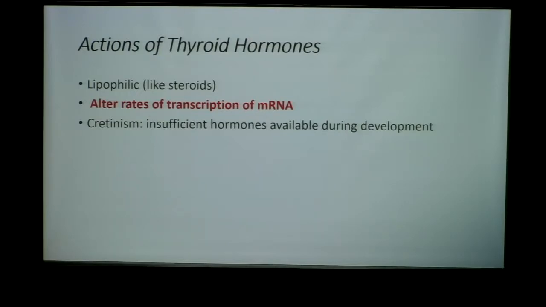We usually just supplement those individuals with thyroid hormone. But with infants that lack thyroid hormone during development, they end up with this disease, this cretinism. And this can impact their cognition and their entire life. This is irreversible. And it really speaks to the importance of thyroid hormone during the developmental period, okay?